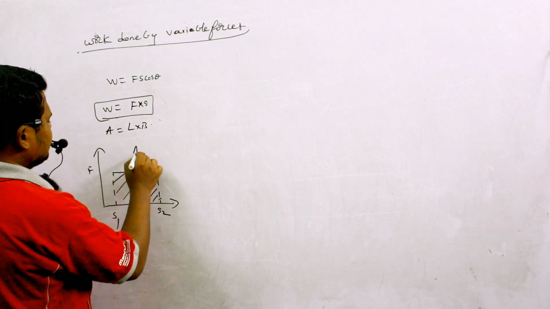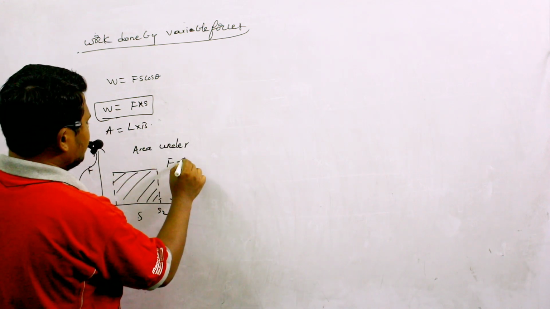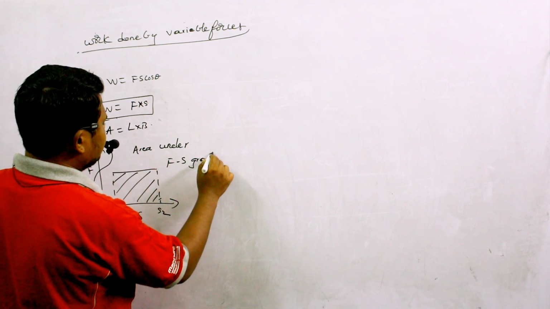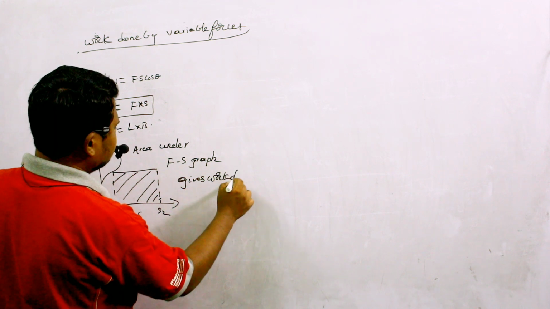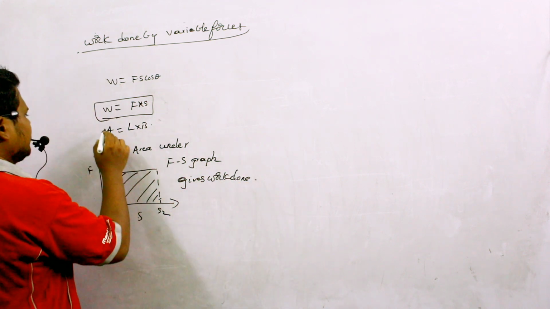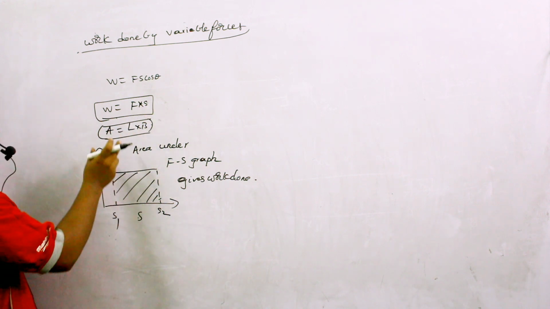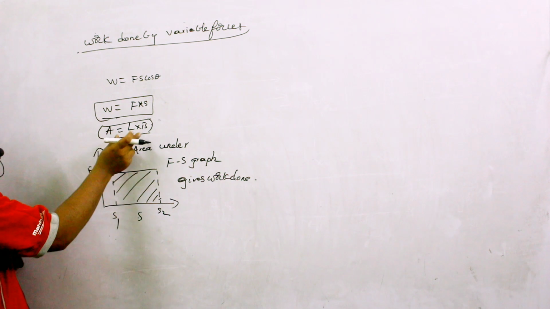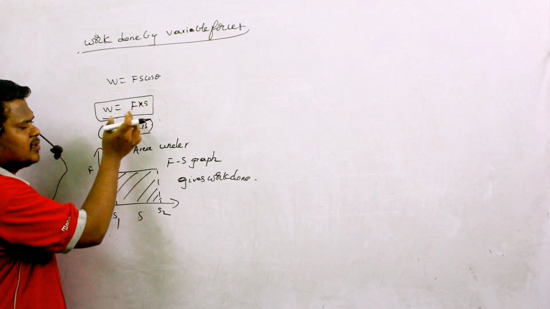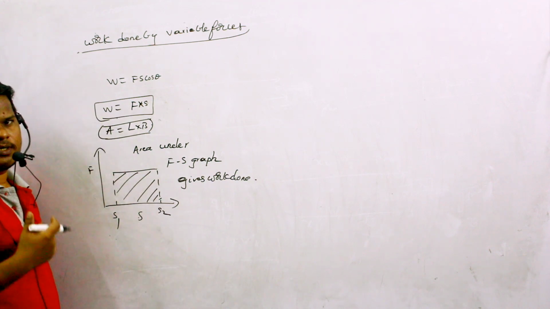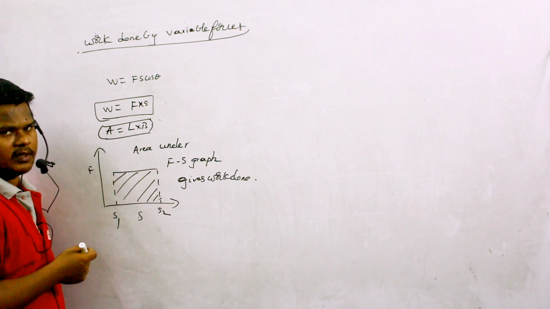So therefore I can say area under the F-S graph gives work done. Okay, because already we have discussed these type of assumptions. So wherever equations are present in the form of area is equal to length into breadth, then area under these two parameters will give the physical quantity which is present on the left side. So here area under force and displacement will give the work done.